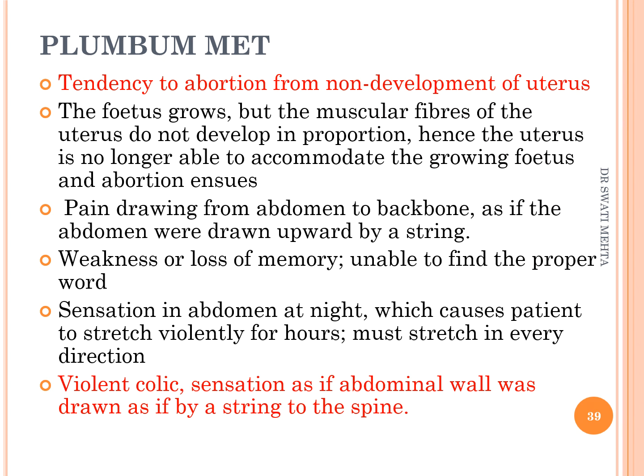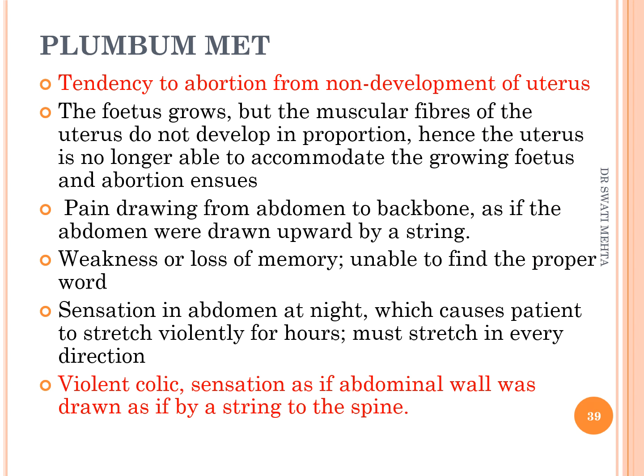Plumbum mat is a medicine where there is abnormality in the development of the uterus. I already told you previously that one of the causes is a Barr-Conway uterus, or you can say fibromyoma, or a septate uterus. And here you can find in plumbum mat a tendency to abortion from non-development of the uterus. Another thing is the fetus grows, but the muscular fibers of the uterus do not develop in proportion, and hence the uterus is no longer able to accommodate the growing fetus, and abortion ensues.